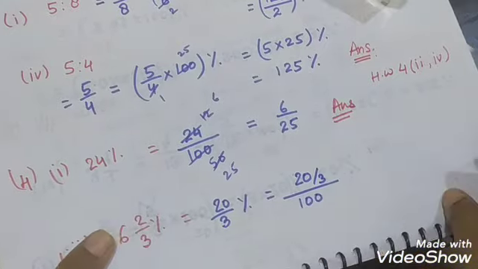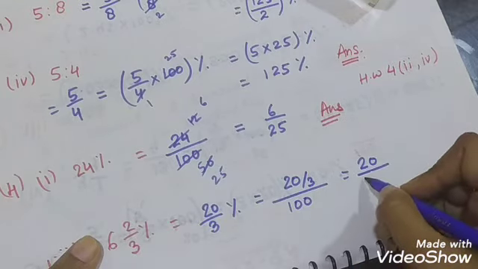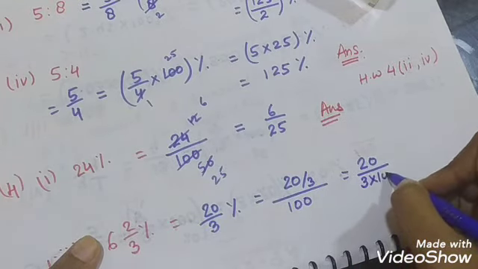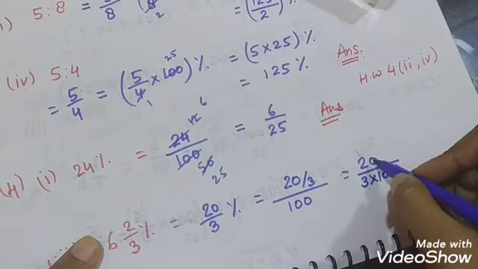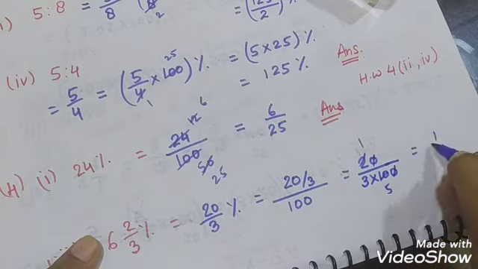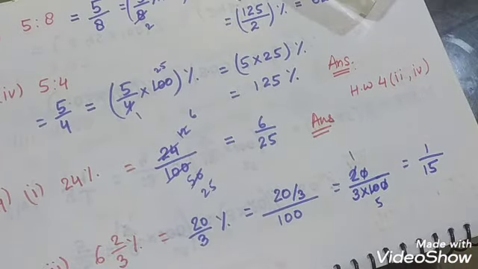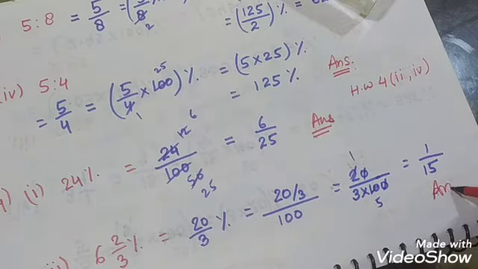Now this 3 is in the denominator, so 3 and 100 both will come in the denominator. Now 0 and 0 cancel each other, 2 1s are 2 and 2 5s are 10. So it is 1 upon 15, and this is a fraction in which you need to give your answer. So that is your answer.